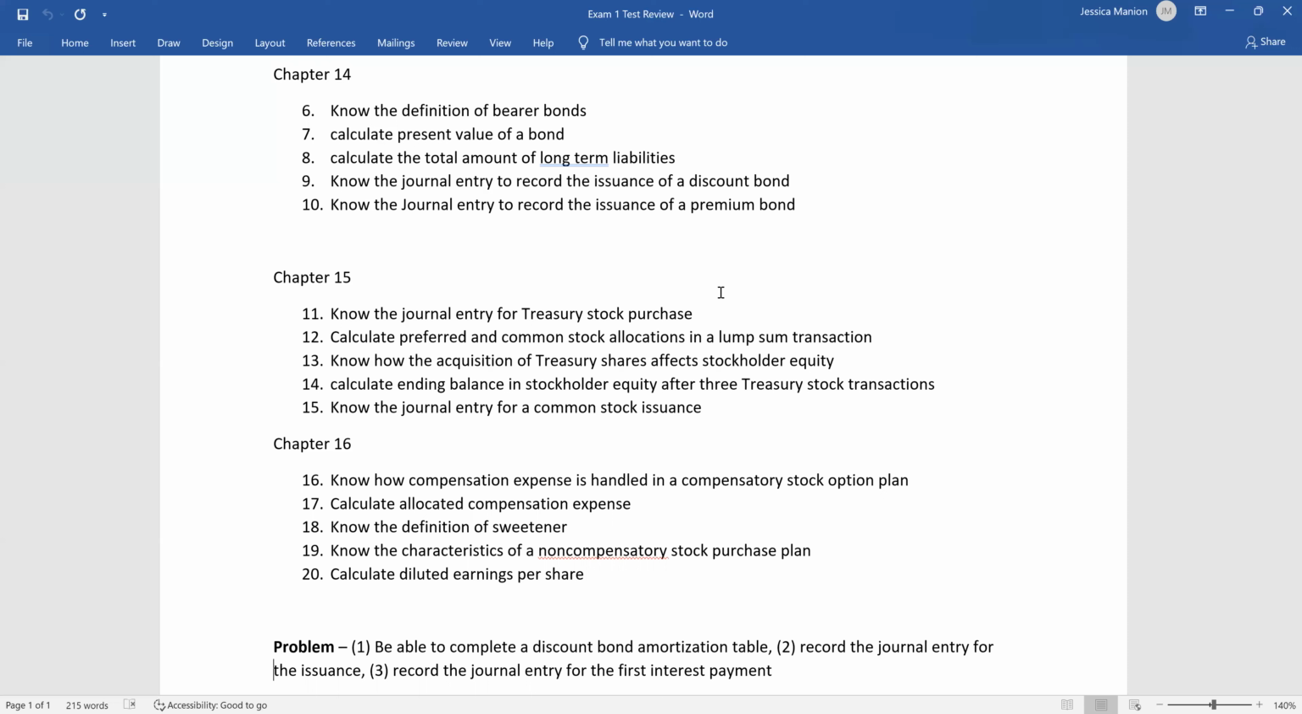Number 14, calculate the ending balance in stockholder equity after 3 treasury stock transactions. So again, we just need to remember that when we reacquire our stock or when we purchase treasury stock, that decreases or reduces stockholder equity.